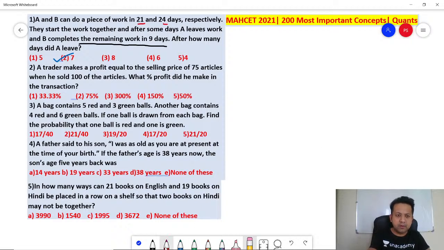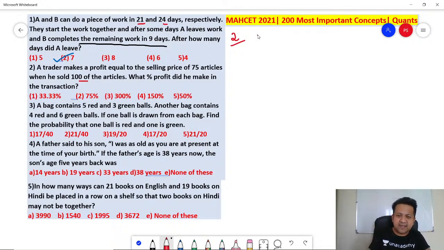Number 2. A trader makes a profit equal to the selling price of 75 articles when he sold 100 of the articles. What percentage profit did he make in the transaction? These are very frequently occurring questions in CET, SNAP, NMAT. You remember, you assume any number. That's how I always solve a sum, because that's the easiest way to solve.